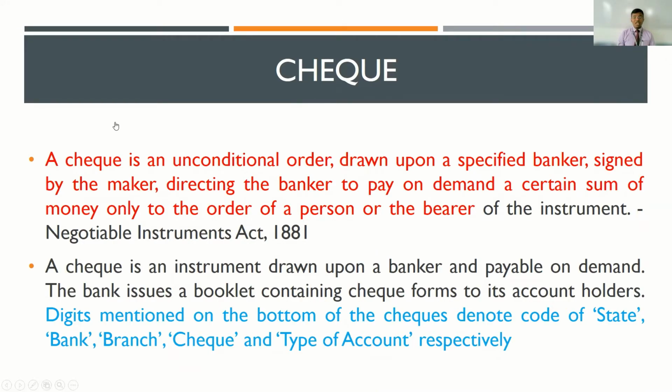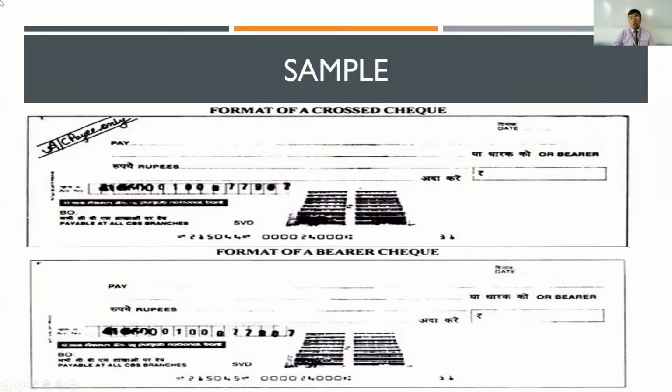So please remember, a check is an instrument which is drawn upon a banker, and when the check is produced at the time of a transaction, the amount which is mentioned against the check has to be released. Now, checks can be of two types. You have what are called account payee checks, and then you have open checks. Now, what are account payee checks? What are open checks? Account payee checks are also referred to as cross checks.